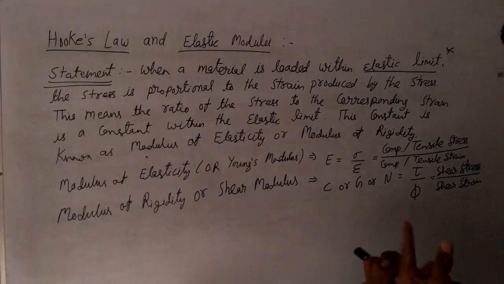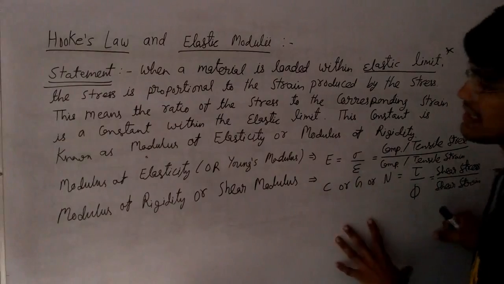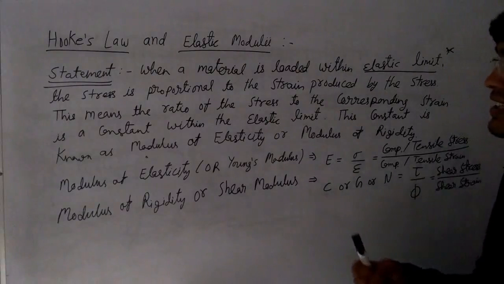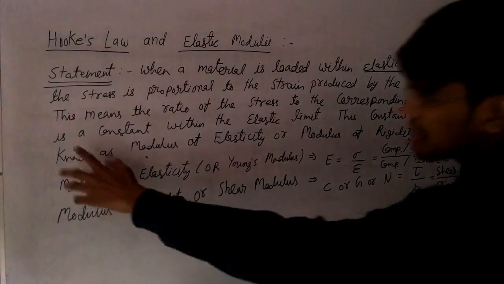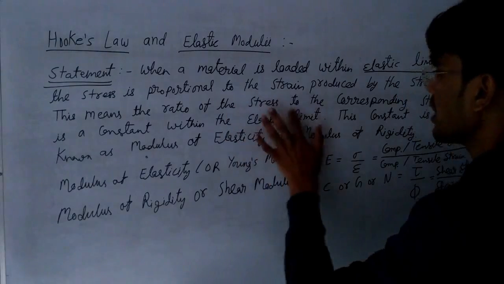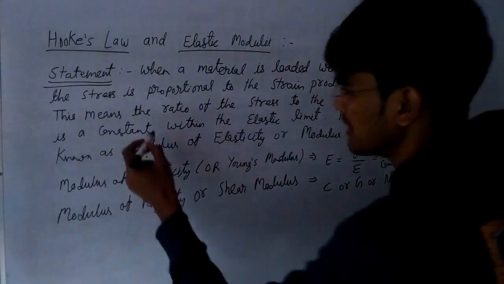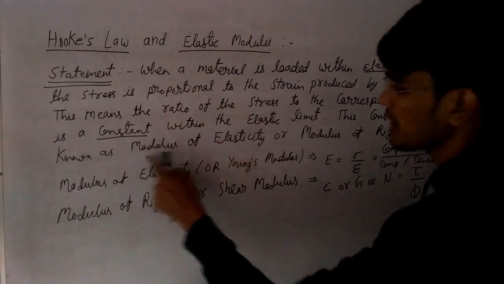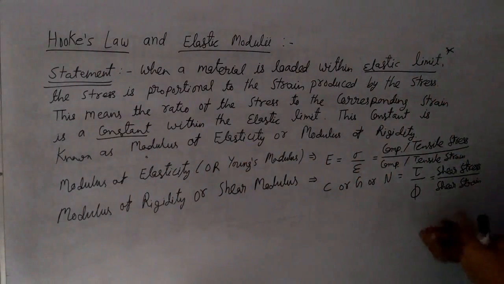The stress can be normal stress or shear stress, but whatever stress is acting on the body, the strain produced by that stress is proportional to the stress. What does it mean? This means the ratio of the stress to the corresponding strain is a constant within the elastic limit. This constant is known as the modulus of elasticity or modulus of rigidity.